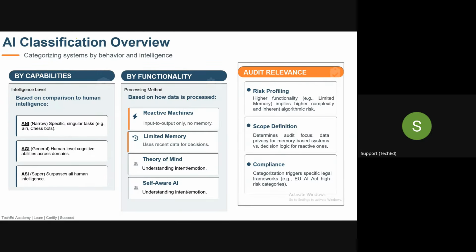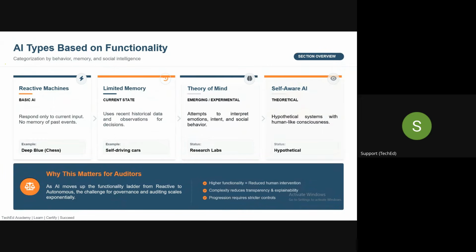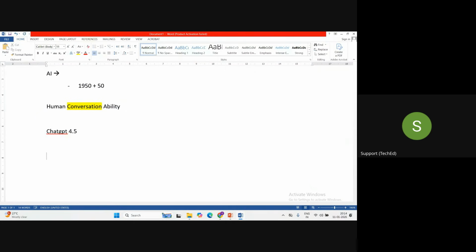Now, guys, our next topic is basically the types of AI. When I say types of AI, we need to understand that from two perspectives. One is type of AI based on the functionalities, and one is type of AI based on the capabilities. So let's first discuss AI based on the functionalities. In that, we have four different types of AI, guys. First is called reactive machines.